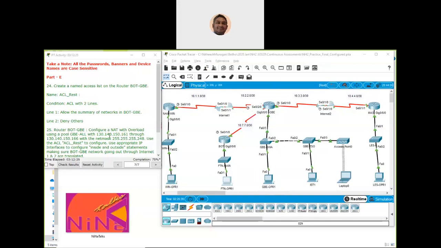So here we are going to do part E. We are already at 75%. I guess we will complete this and then we will troubleshoot if we have made any mistakes in the previous sections. In part E we are going to deal with the access control list and NATing. They are asking us to create a named access control list for router board GBE.